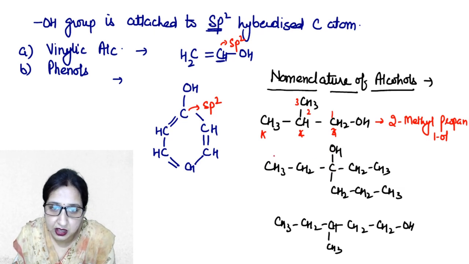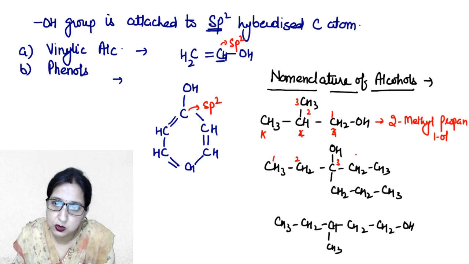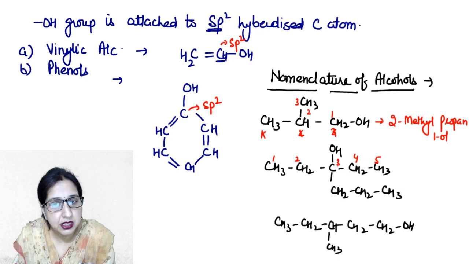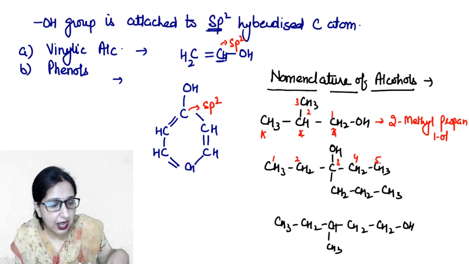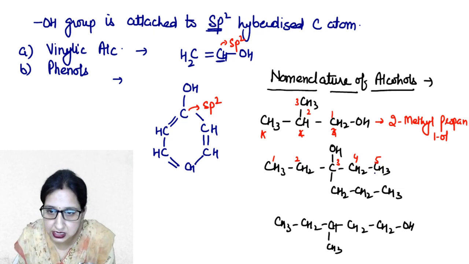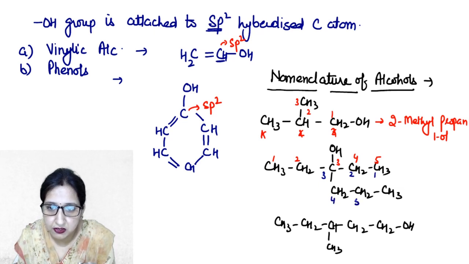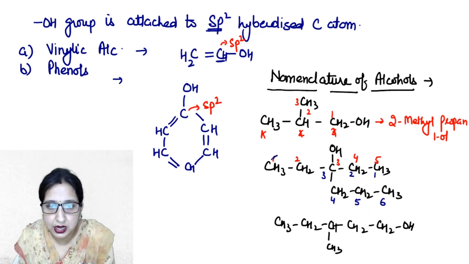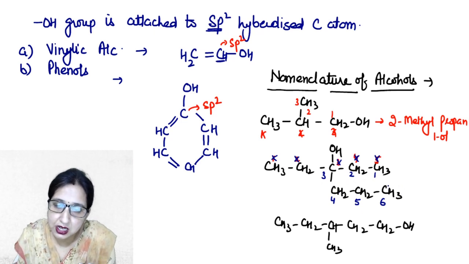Now देखो, if we numbered it in this way, 1 2 3 4 5 or 1 2 3 4 5, both ways this carbon is getting number 3. But if I number this chain as 1 2 3 4 5 6, so this is the longest chain. So I will not adopt this manner, because in this manner there are only 5 carbon atoms in a chain, but by adopting this manner there will be 6 carbon atoms in a chain.